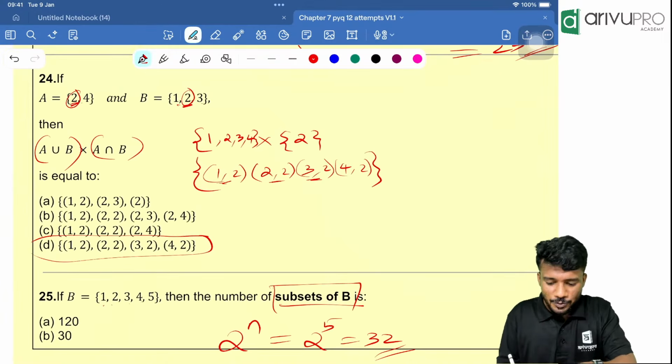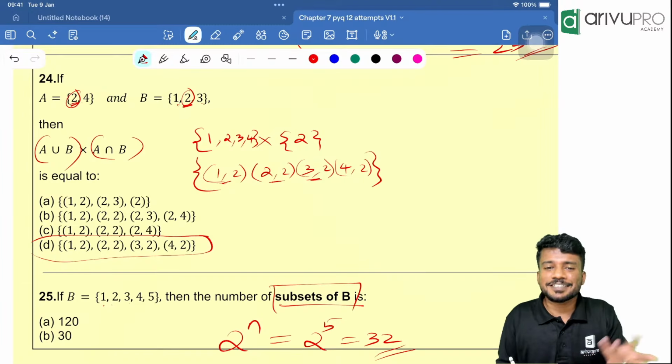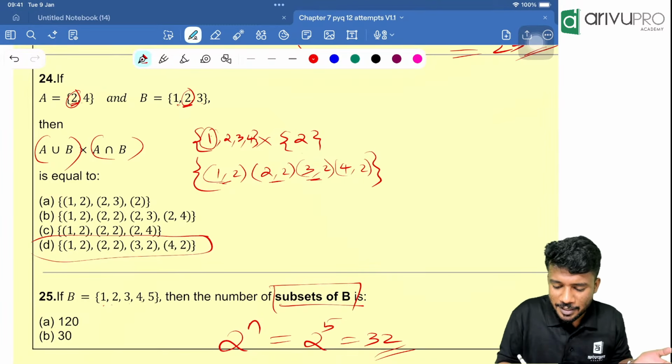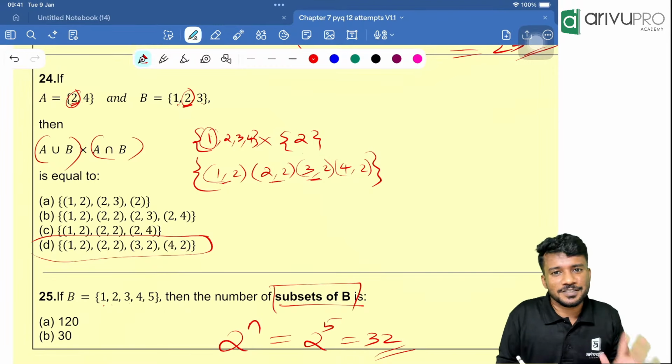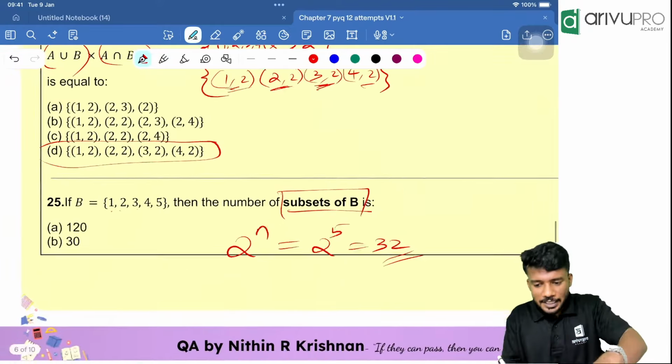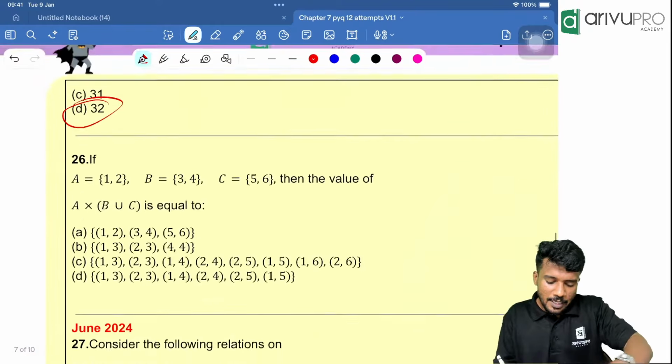Intersection we took, 2 is the intersecting value. That means intersection is only 2. So I put 2 over there, then I took the Cartesian product. You know the Cartesian product, right? First number from the first set, second number from the second set. So (1,2), (2,2), (3,2), then (4,2). Yes. Cartesian product. Next question.